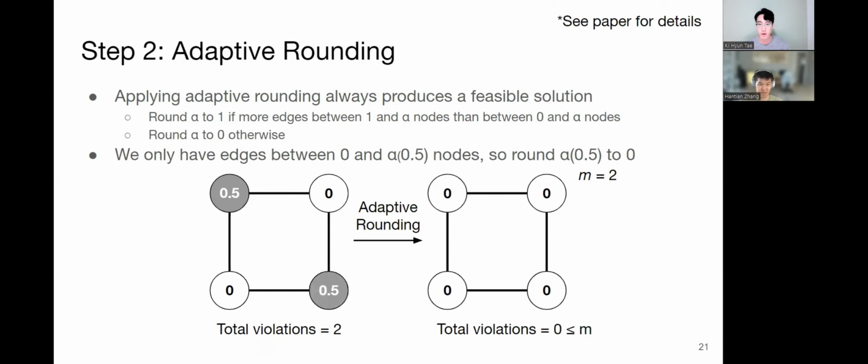Knowing that there are only 3 possible label values allows us to propose an adaptive rounding algorithm that is much better than simple rounding. The crux of the algorithm is to round the alpha value to 1 if there are more edges between 1 and alpha nodes than between 0 and alpha nodes, and otherwise round it to 0. In our example below on the left, there are only 0 and 0.5 pairs, which means adaptive rounding will round the alpha value to 0 as shown on the right-hand side.